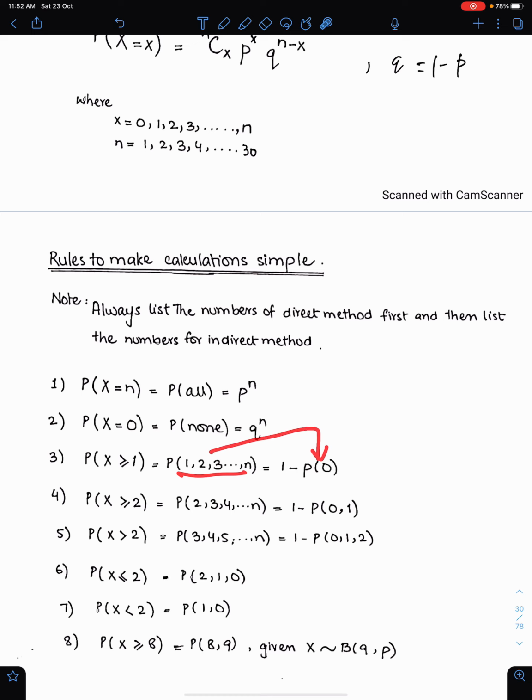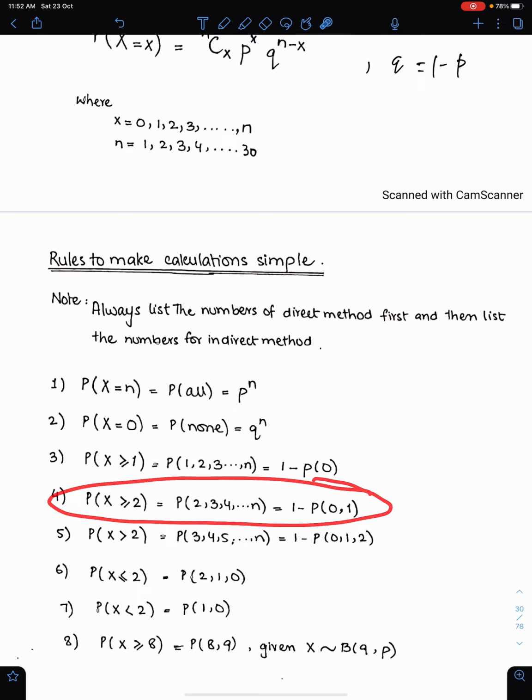So 1 minus 0. At least 2. Through the direct method, these are the numbers 2, 3, 4 till n. So this method is lengthy, so you have to use the indirect method. 1 minus those numbers which are not in this list. X starts from 0. So these two numbers are not in this list. So 1 minus 0, 1. This is the best way to understand this method.